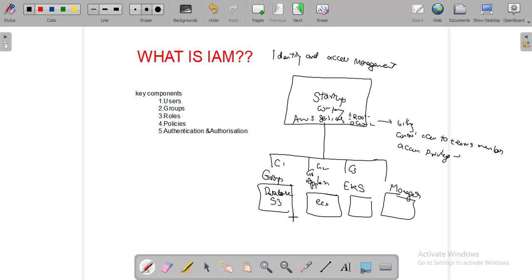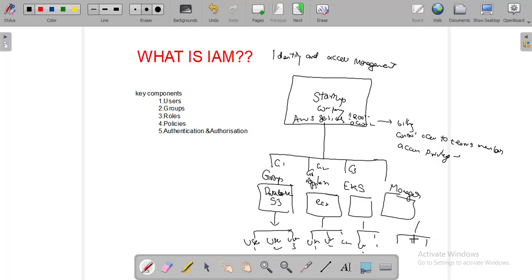In each group there will be multiple users, user 1, user 2, user 3. Similarly here also, user 1 for this particular group of application, user 2, user 3. Here also the same, user 1, user 2, user 3.